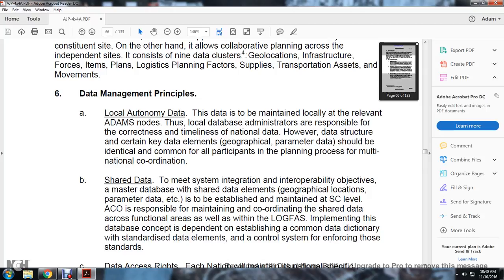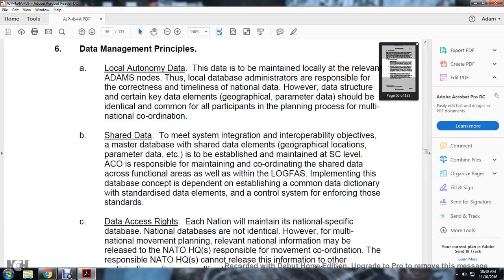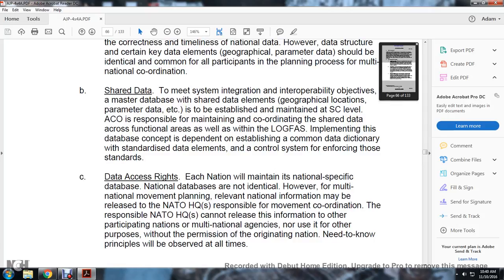The data is maintained locally at the relevant Allied deployment and movement system nodes. The local database administrator is responsible for the correctness and timeliness of the national data. However, the data structure, data elements, and geographical parameters should be identical and common in all the participating planning processes of the multiple national coordinated nations. Shared data to meet the system integration and interoperability objectives, the master data shared with the data elements, geographical location, parameter data, etc., should be established and maintained by the strategic command level of the ACO, or Allied Command Operations, responsible for maintaining and coordinating the shared data across the functional areas as well as the functional area systems.